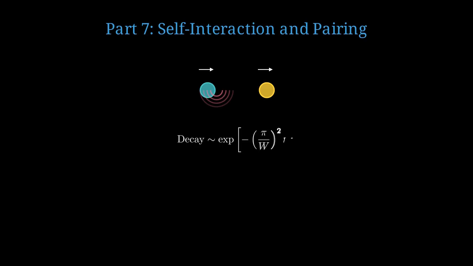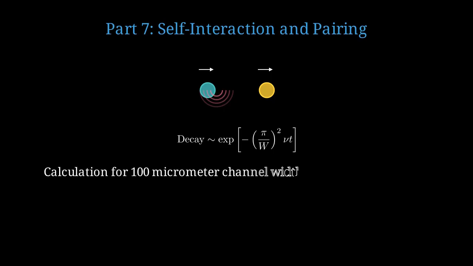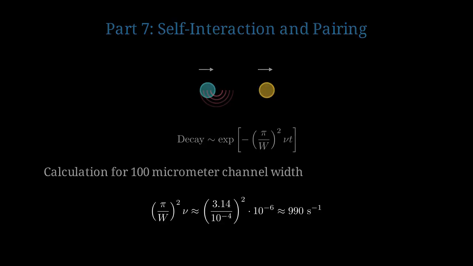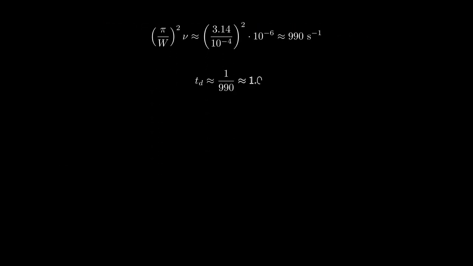In a channel of width W, the slowest lateral vortex mode decays exponentially with this time constant. For a 100 micrometer wide channel, let's calculate the decay rate. This gives a decay rate of about 990 per second. The wake persists for about 1 millisecond, during which a droplet travels roughly 10 micrometers.